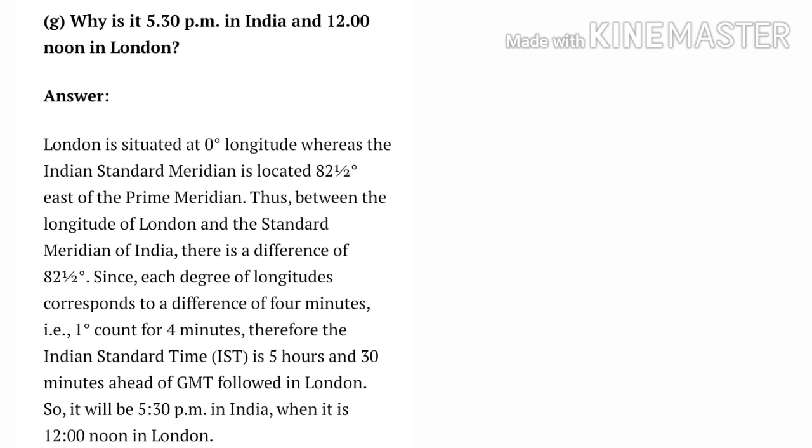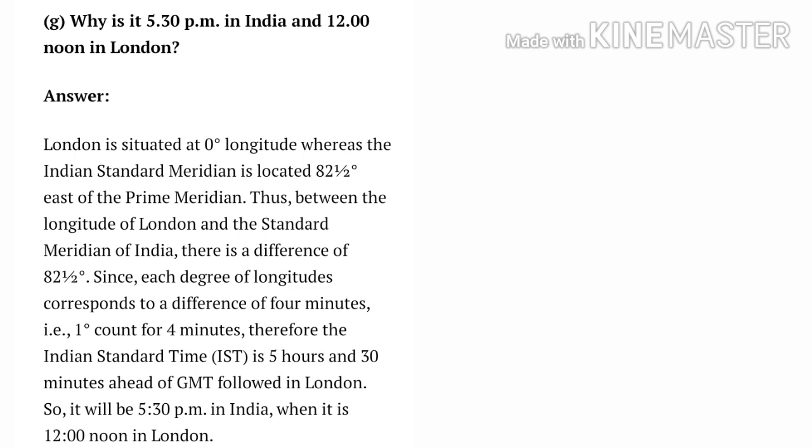Question number G. Why is it 5:30 p.m. in India and 12 noon in London? Answer. London is situated at 0 degree longitude, whereas the Indian Standard Meridian is located 82.5 degrees east of the prime meridian. Thus, between the longitude of London and the Standard Meridian of India, there is a difference of 82.5 degrees.